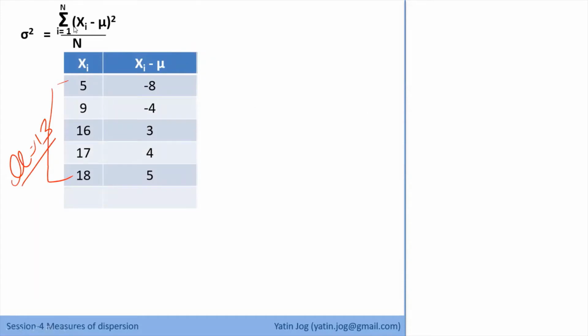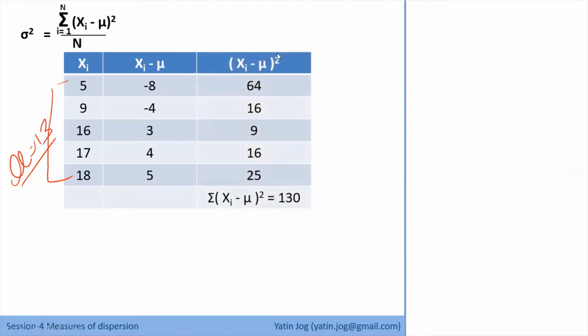Now what is the formula? It is the square of these deviations. So I have to square the deviations. That is my next column, (xi minus mu) squared. These are all the square values. You can see it will nullify the effect of sign. And then it is summation. The numerator is the summation of all these squares. So this is my numerator, 130.